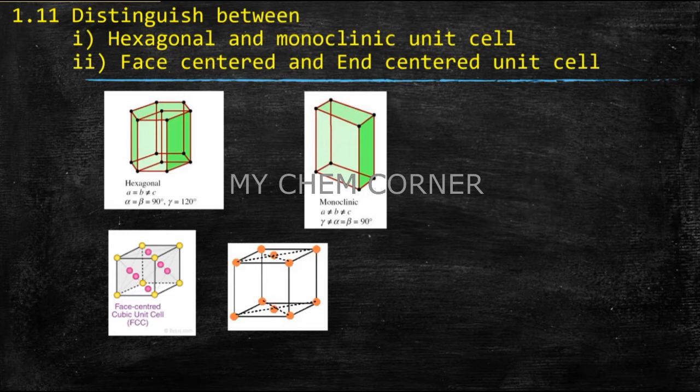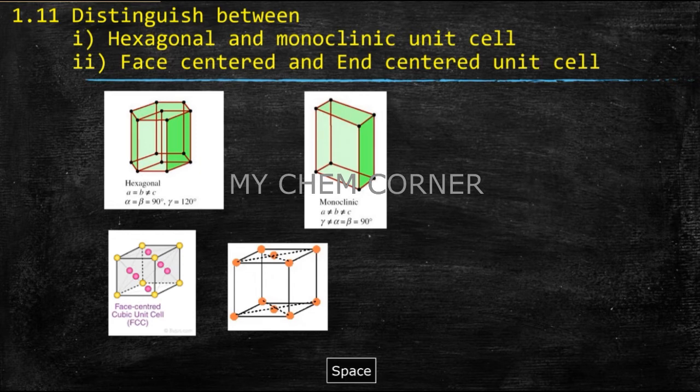In a face-centered unit cell, on the centers of all the faces you have one atom. But when I talk about end-centered, any 2 ends you can consider, either your right and left, top and bottom, or front and back. Any 2 ends you consider, that is an end-centered unit cell.